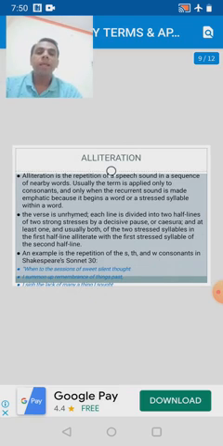Alliteration. Alliteration is a figure of speech where there is a repetition of a speech sound in a sequence of nearby words. Usually the term is applied only to consonants and only when the recurrent sound is made emphatic because it begins a word or a stressed syllable within a word. For example,